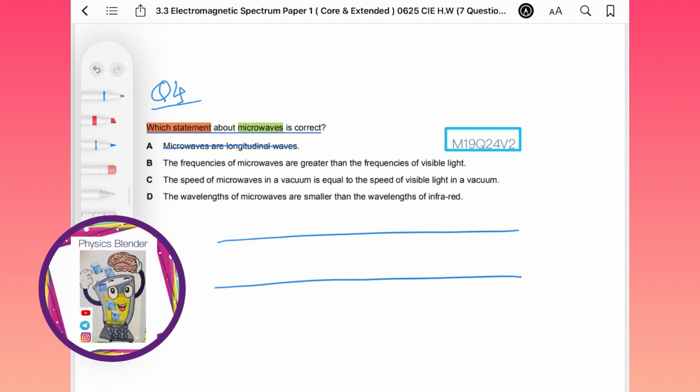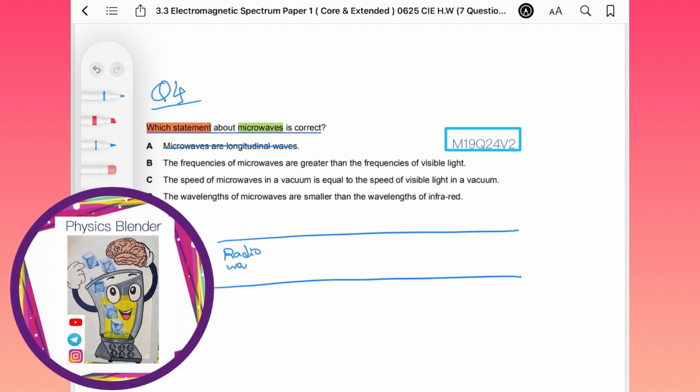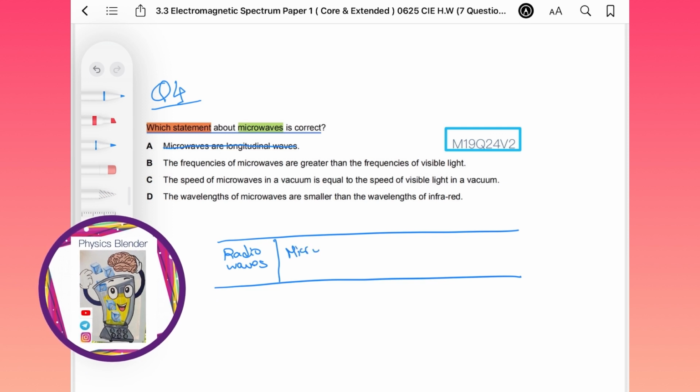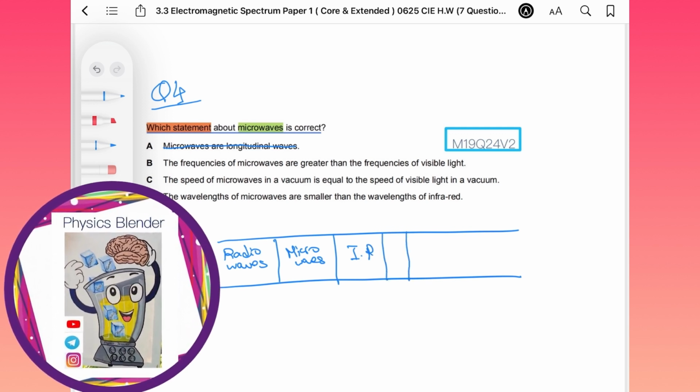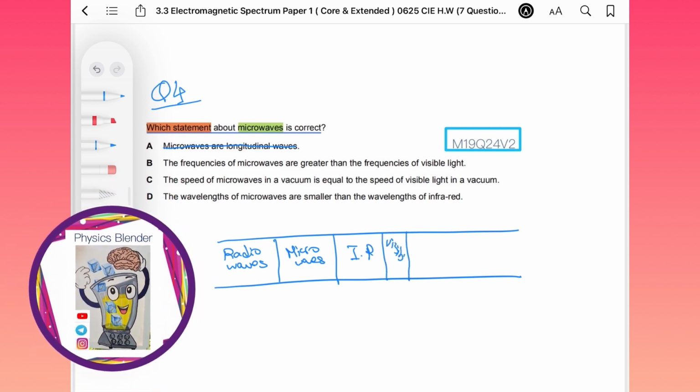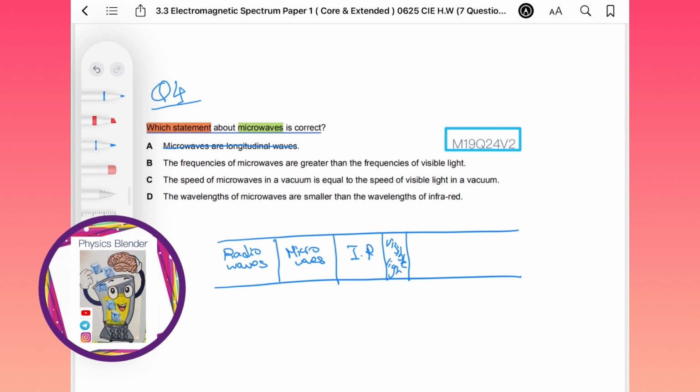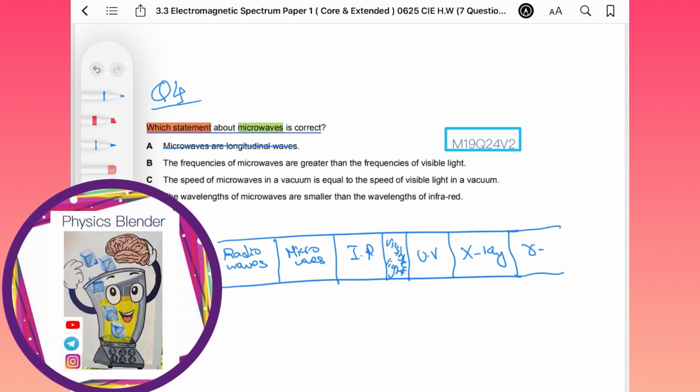We said here we have radio waves, we have microwaves, we have infrared, we have visible light, we have ultraviolet, we have X-rays, we have gamma rays.